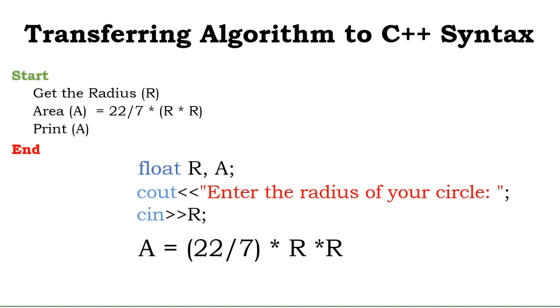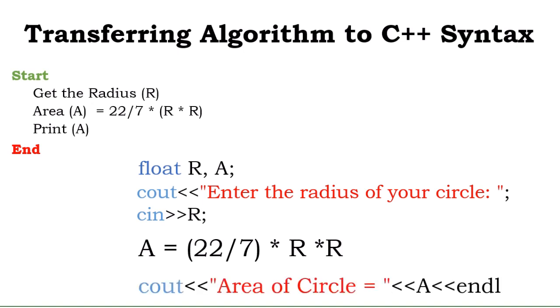The area is equal to 22/7 times radius times radius. Remember that in C++, you cannot write r raised to the power 2. If you have to square a number, it is the number multiplied by itself. Okay, so when we are done with this, we print out the area to the user. So we say cout, area of a circle equals a, and then we end the line.